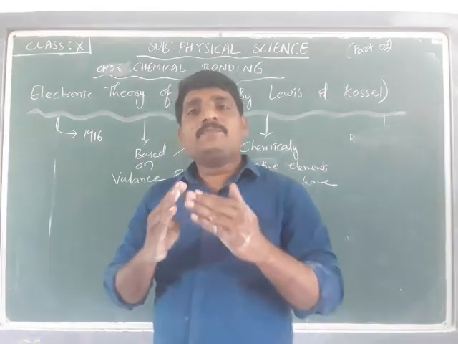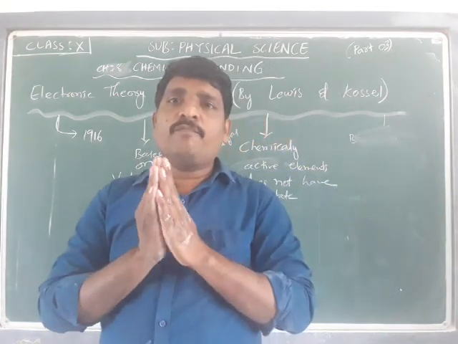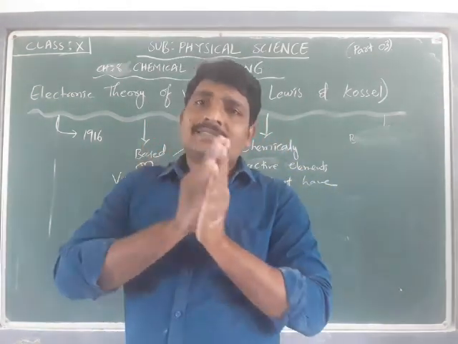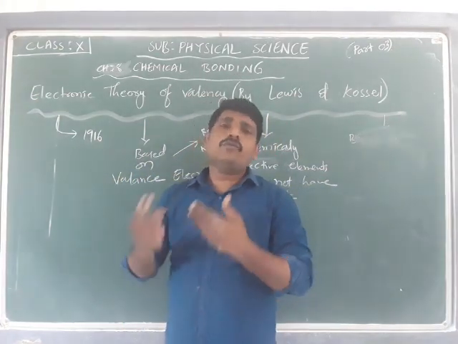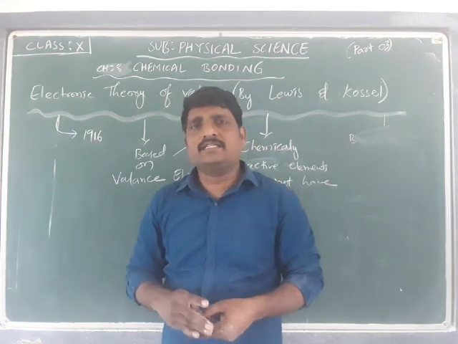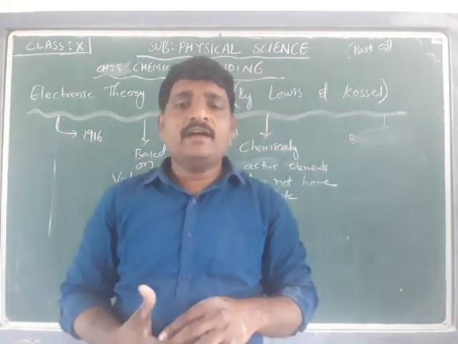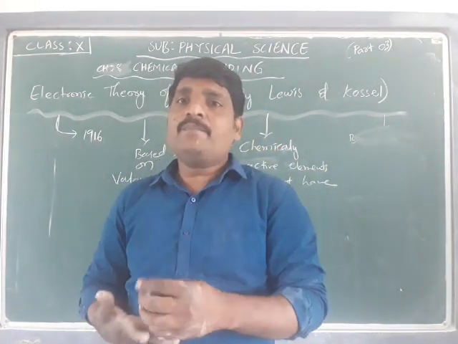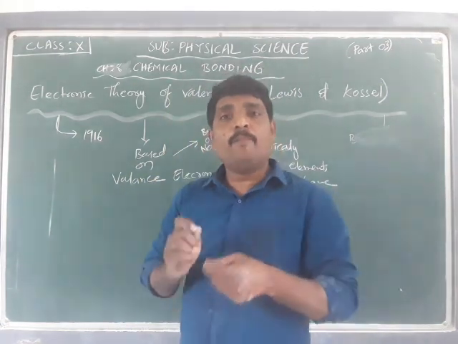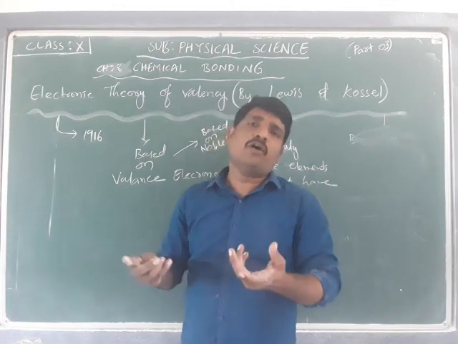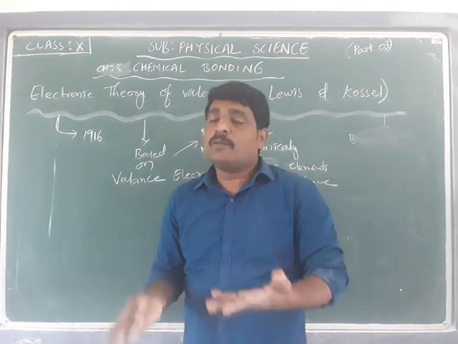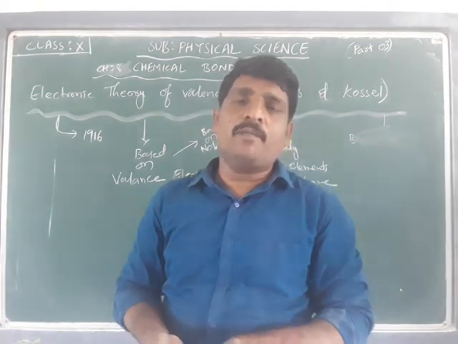In order to explain the formation of a bond between certain elements, two or more elements, many scientists attempted to explain the proper reason for the existence of a bond between two or more atoms to form a molecule or a compound.